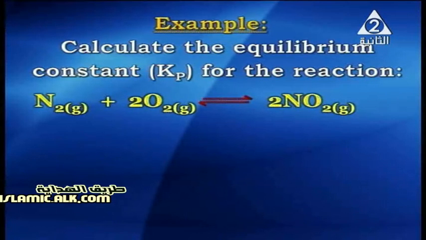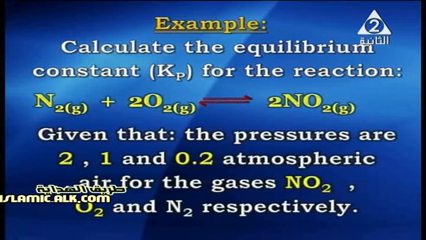Here in this example, calculate the equilibrium constant Kp for the reaction N2 plus 2O2 in the gaseous state forming 2 moles of nitrogen dioxide gas, given that the pressures are 2, 1 and 0.2 atmospheres for the gases NO2, O2 and N2 respectively.